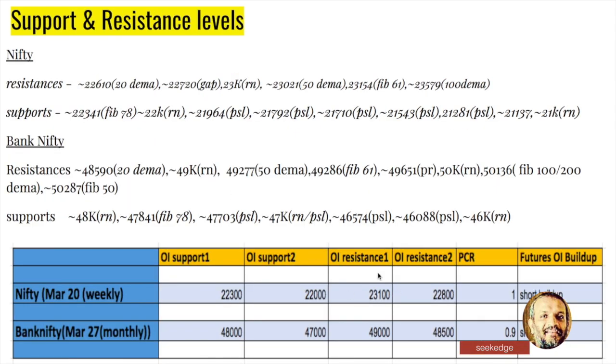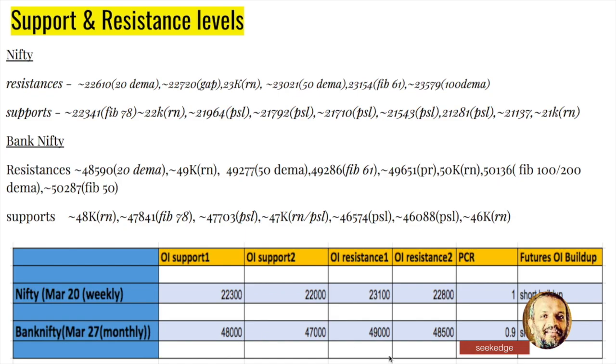Open interest is also giving some levels. Look at levels for the next week on Banknifty. March 20th expiry weekly, 23,000 and 23,100. So that's a 800 points, very tight range. And second, that's what the highest put and call writing is. Second highest put and call writing is at 22,000 and 22,800.